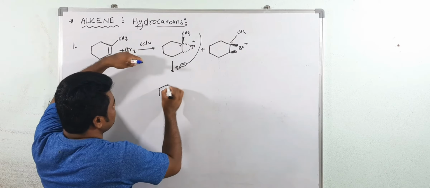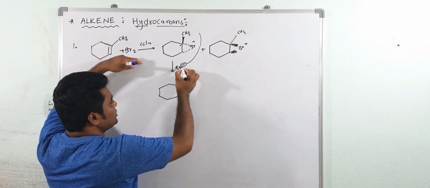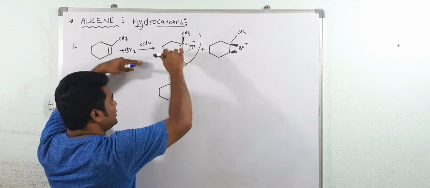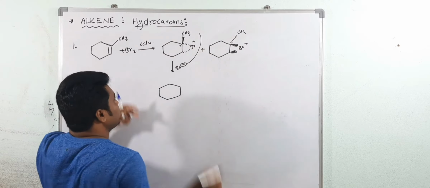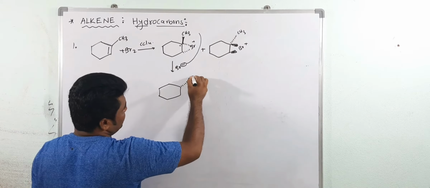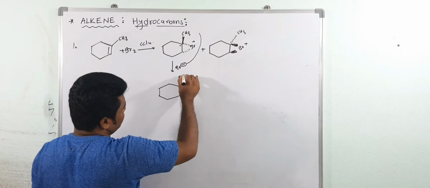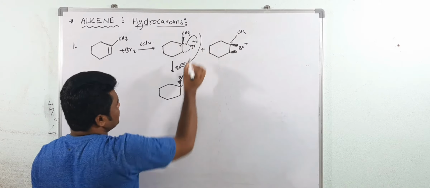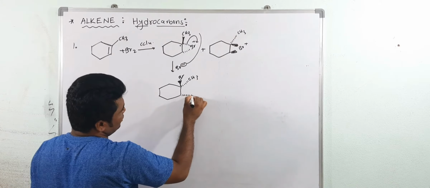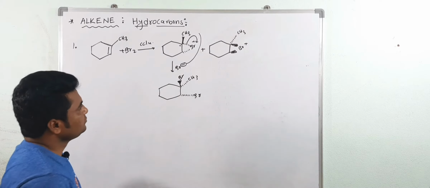Now see, our ring is below the plane. So this bromide opens the ring from above the plane. Already, above the plane, CH3 is there. That CH3 is forced to below the plane. Now it is above the plane, and the ring opens. Now this is below the plane. These both are in opposite directions, anti addition.